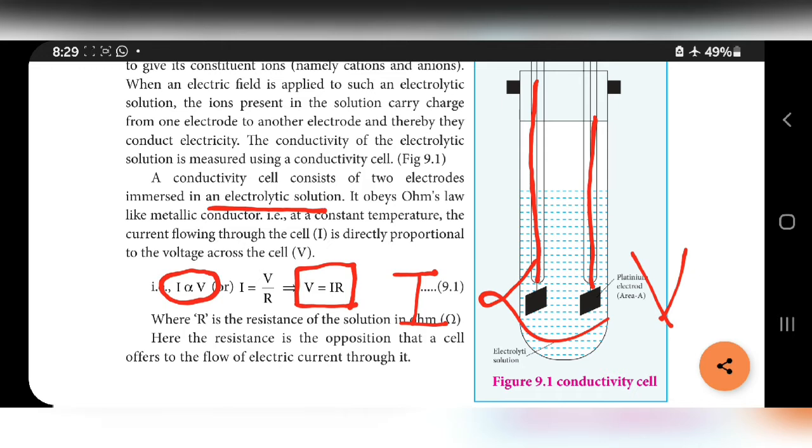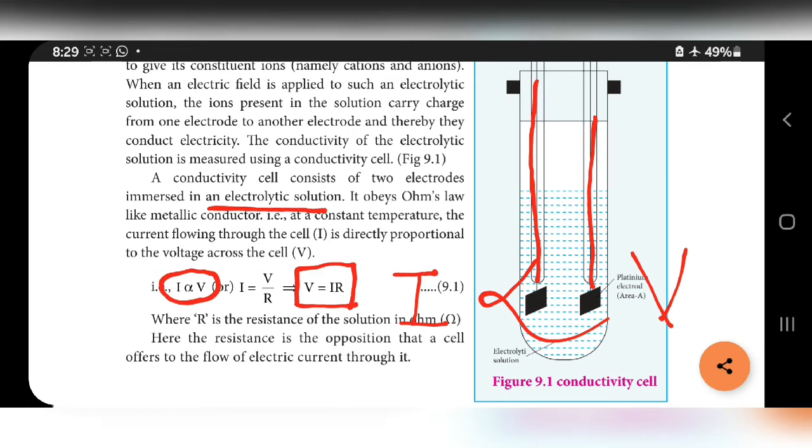This is Ohm's law. Now, what is electrochemistry? In this lesson we are going to study the relation between current and chemicals. We can convert electrical energy into chemical energy, or from chemical energy we can produce electrical energy also. In this, first we are going to learn about conductivity.